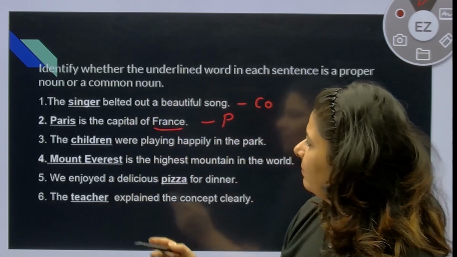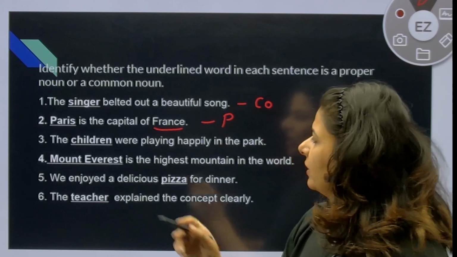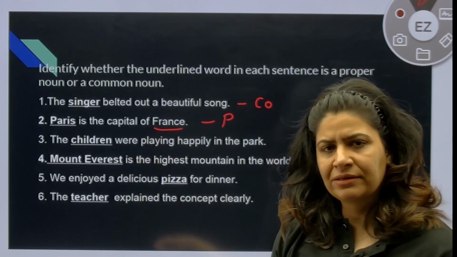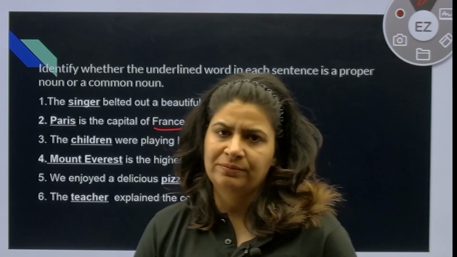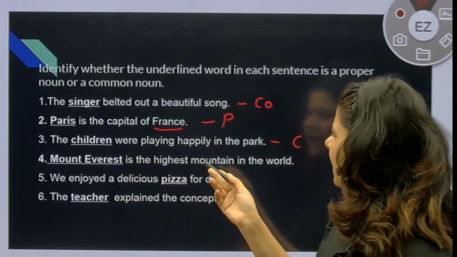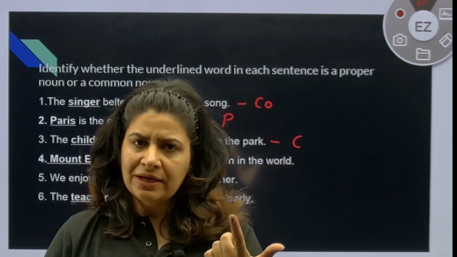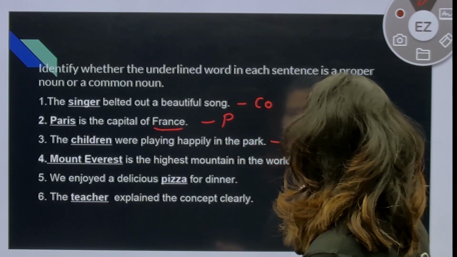Let's see the third example. The children were playing happily in the park. What is children here? Children is more in number. So this is also my common noun. Let's see the fourth example. Mount Everest is the highest mountain in the world. Mount Everest, one in number. So this is my proper noun.